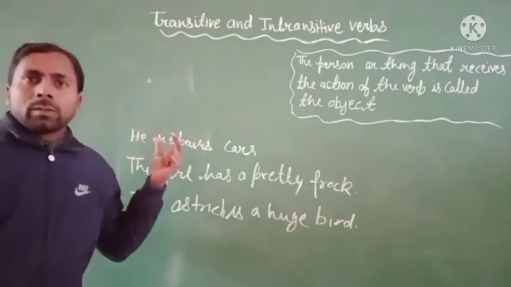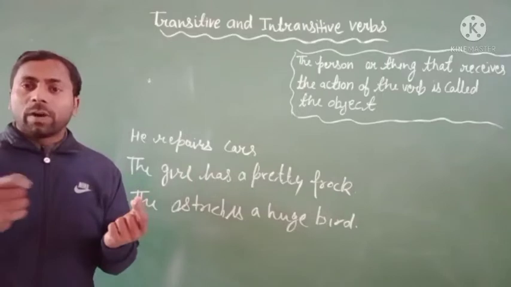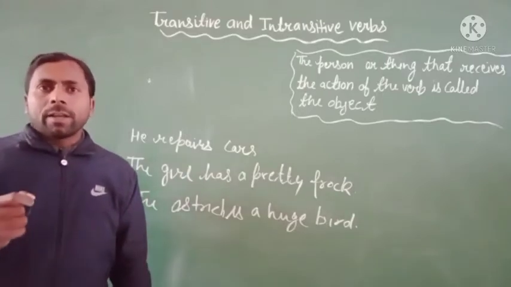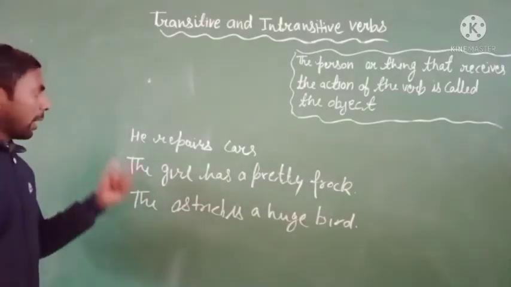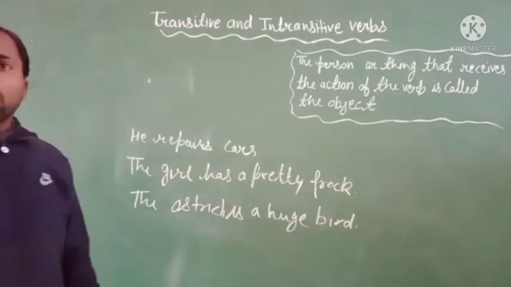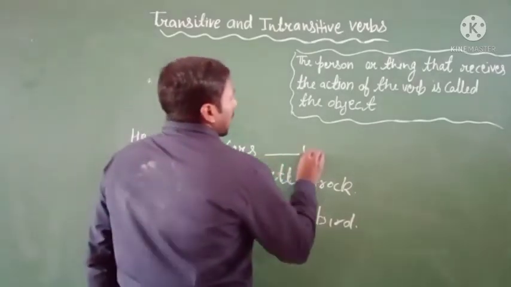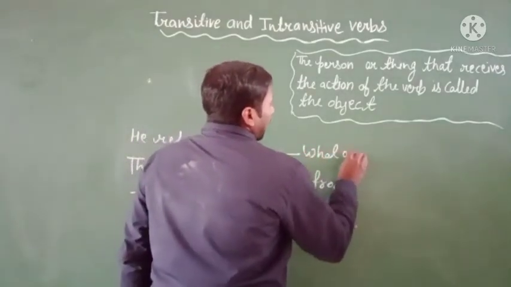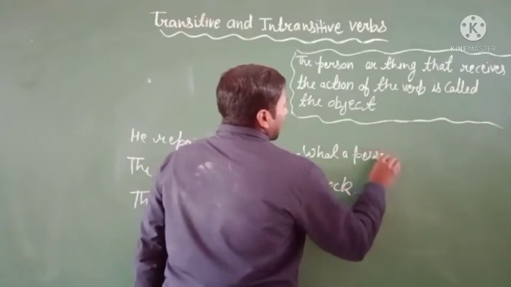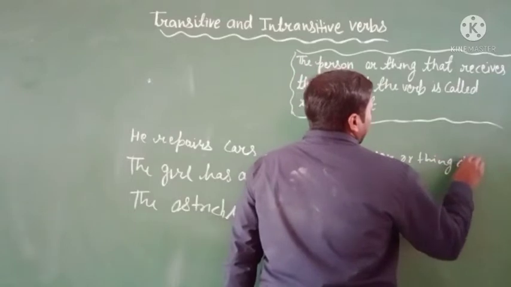So we know that a sentence will always have a verb. And in the first sentence you can see that a verb tells us what a person or thing does.